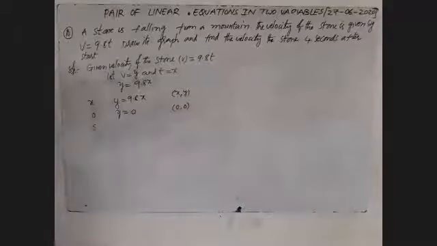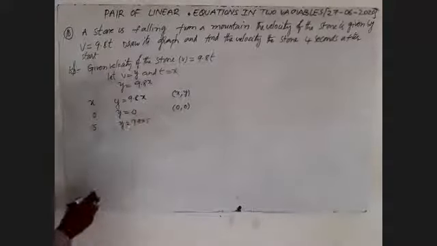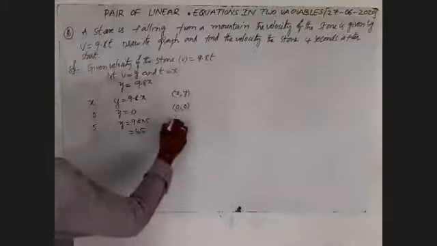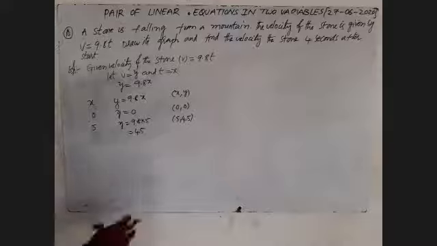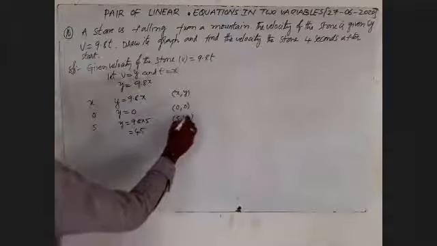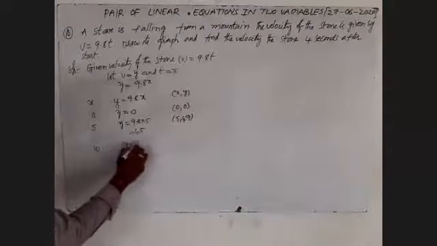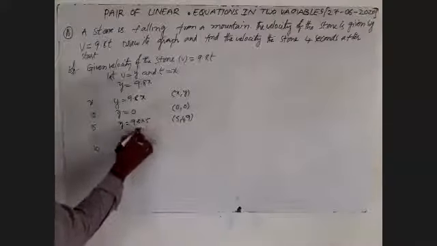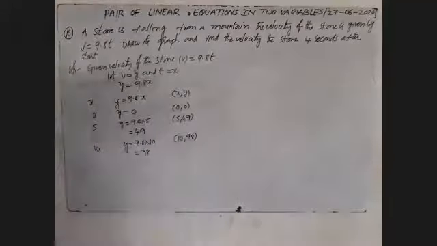After that let x is equal to 5. 9.8 into 5 will become 49. That is y is equal to 9.8 into 5, the value 49. Here we'll write the point 5 comma 49. After that we'll take x equal to 10, y is equal to 9.8 into 10, which is nothing but 98. The point is 10 comma 98.